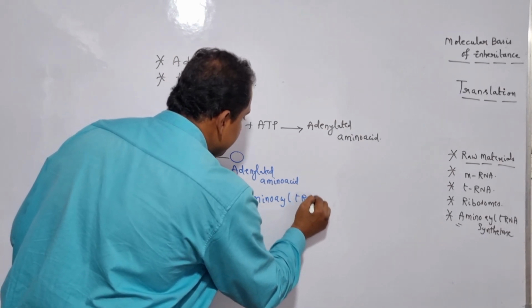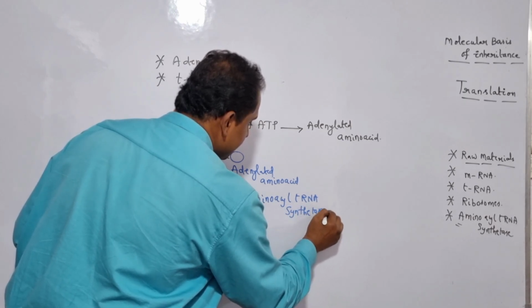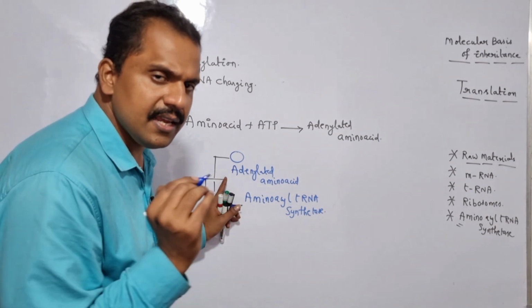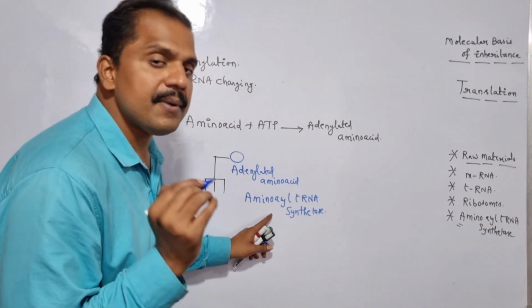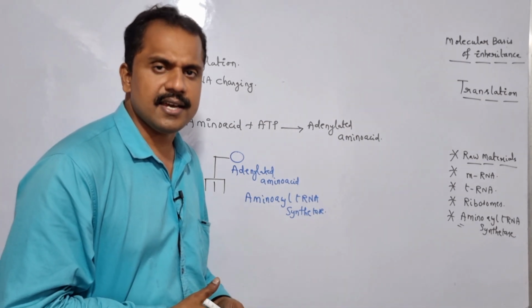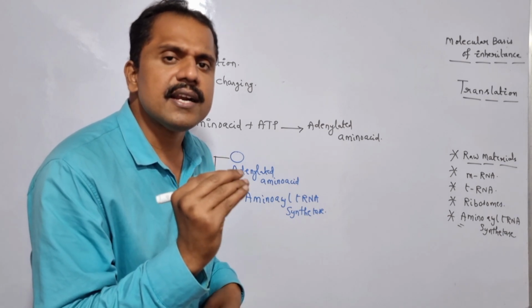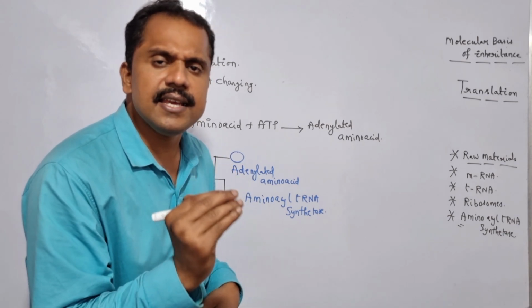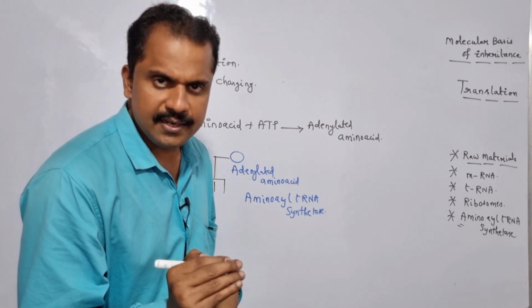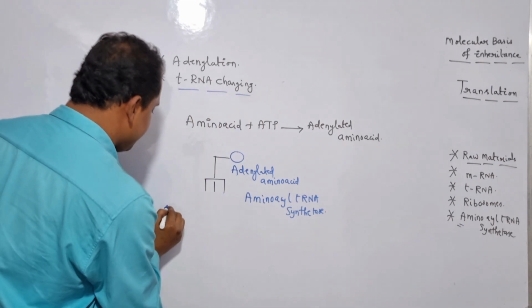now the specific tRNA has become charged. Is it clear? Once the adenylated amino acid successfully recruits to the tRNA by taking advantage of amino acid tRNA synthetase, the specific tRNA has become charged tRNA. Only charged tRNAs are capable of participating in the translation mechanism. Uncharged tRNAs are unable to participate in the translation mechanism. Is it clear? And here it is termed as what? tRNA charging.